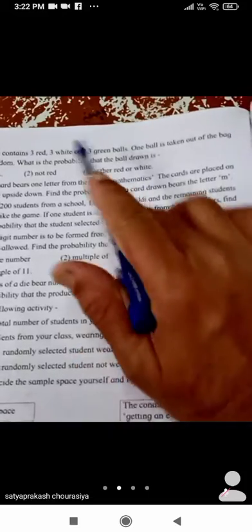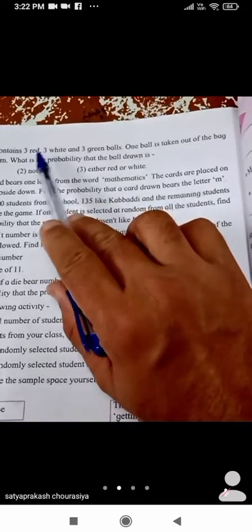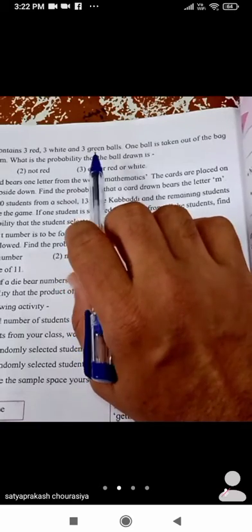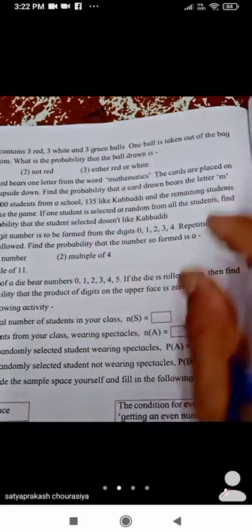Now that bag contains the total balls 3 plus 3 plus 3, that is 9 balls. Okay, total balls are 9. So now first write down the sample space for it. Okay, question number 12.